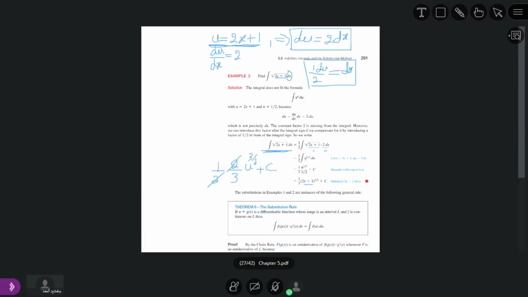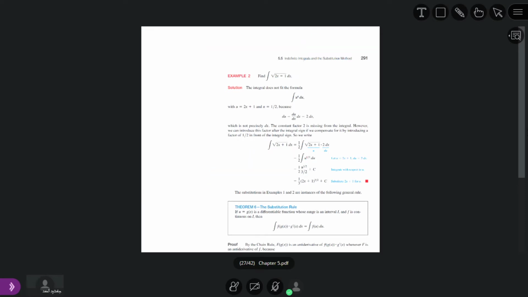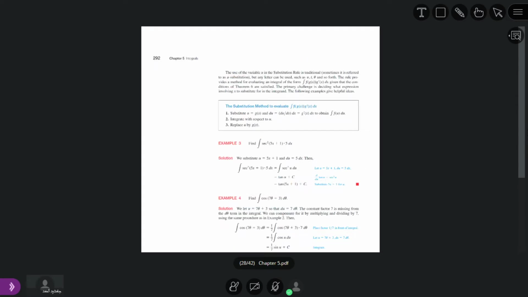Then we solve this integral with respect to the variable u, and whenever we get the answer in terms of u, we convert it back in terms of x. So this is the method of solving an indefinite integral by the substitution method.